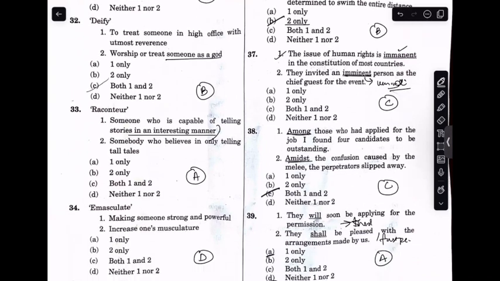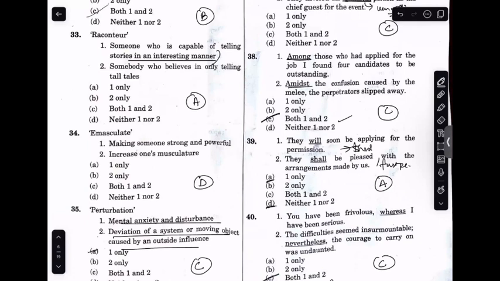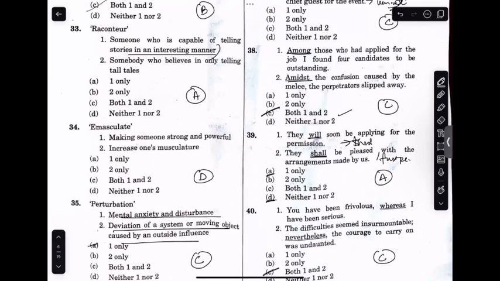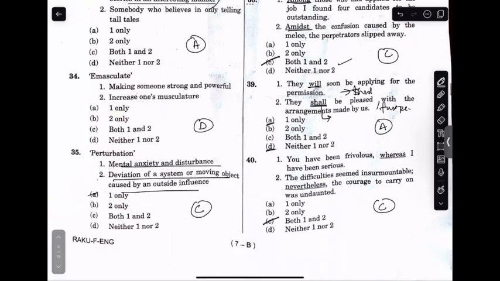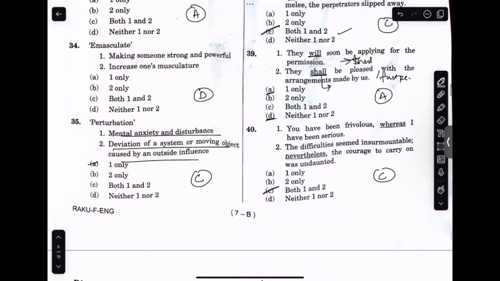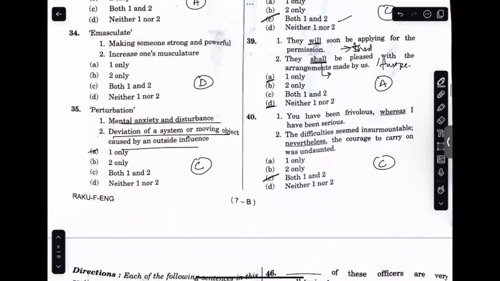Among, admits, both are correct. Will and shall. Now this is where the problem comes. Shall is generally used for the first person, not for the third person here. So alpha only comes out correct and the second option comes out wrong. Whereas and nevertheless, both are correct.